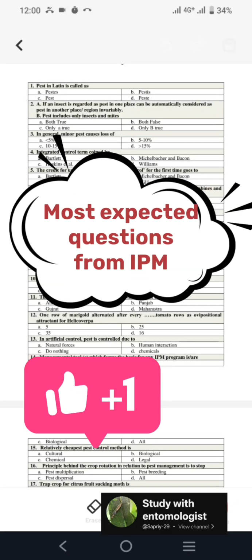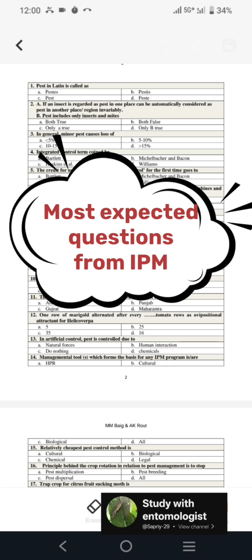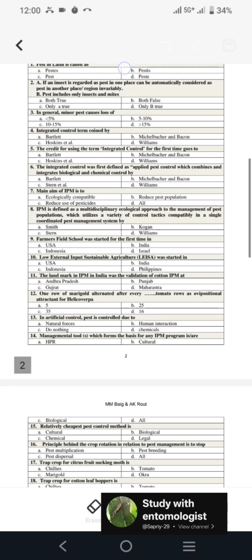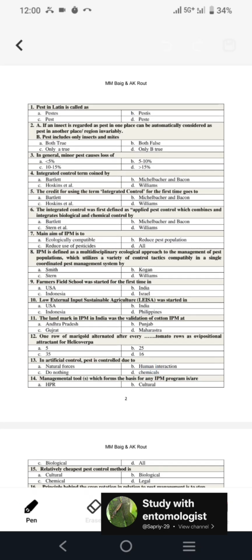So today we are going to discuss the important questions related to IPM, which will be helpful in tomorrow's exam. The first question is: pest in Latin is known as? In Latin it is pestis, which means contagious diseases.